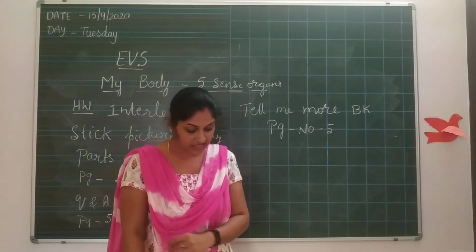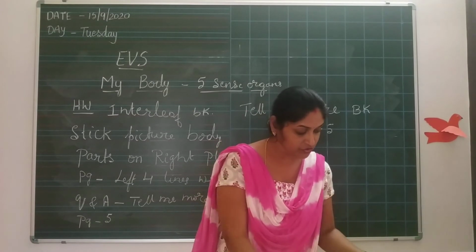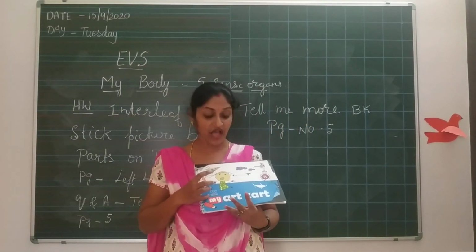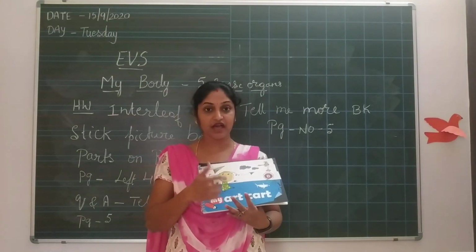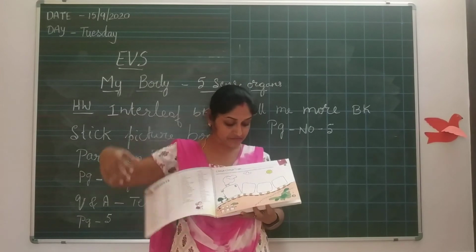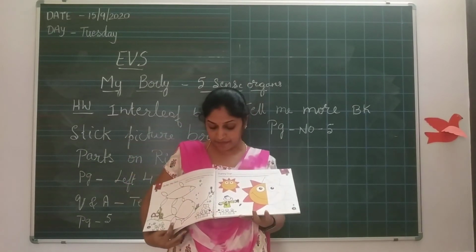Okay, children. The last homework is there for you. It's a fun activity. My art and art craft book. In that you have already done 2 pages, the train and deep in the sea.